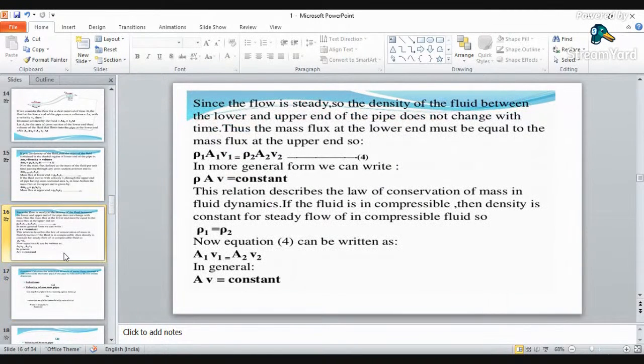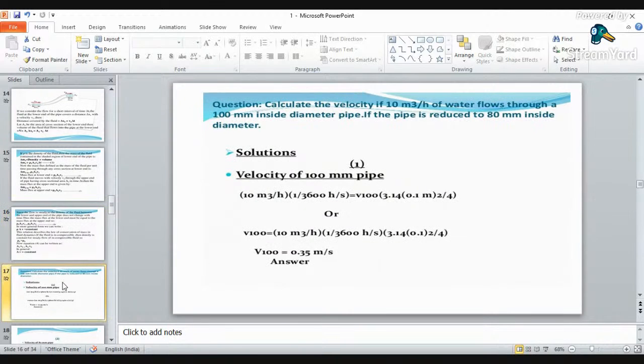So continuity equation is nothing but A1 V1 is equal to A2 V2. Okay. So suppose you are given this example, just go through this and read it out. Calculate the velocity if 10 meter cube per hour of water flows through a 100 mm inside diameter pipe. If the pipe is reduced to 80 mm inside diameter, okay, you have to find out the velocity. You are given the two diameters, that is 100 mm and 80 mm. So for both the cases, you have to find out the velocity and you are given the discharge.